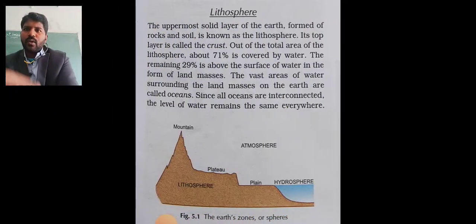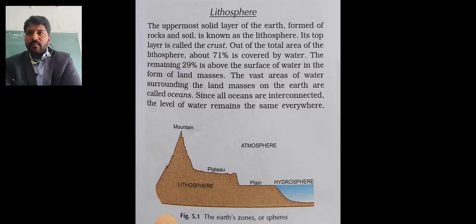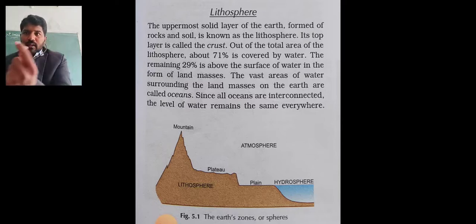Next we will study the lithosphere. You know, this planet, the earth, is rotating and also going around the sun. When it rotates once, that is one day, it is called 24 hours.